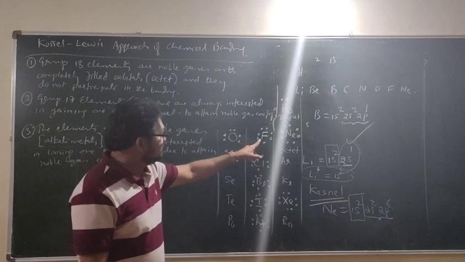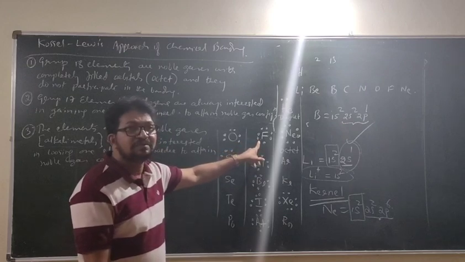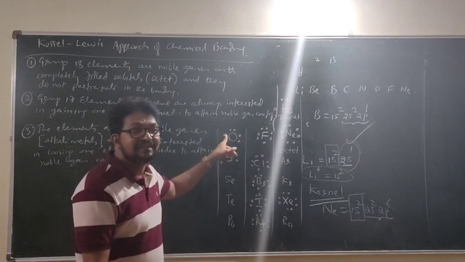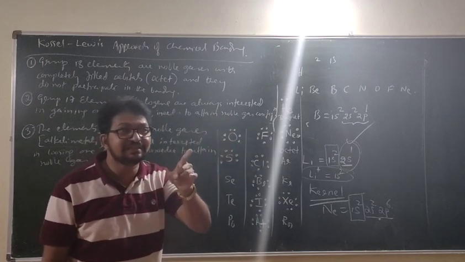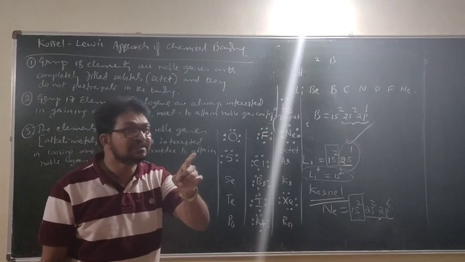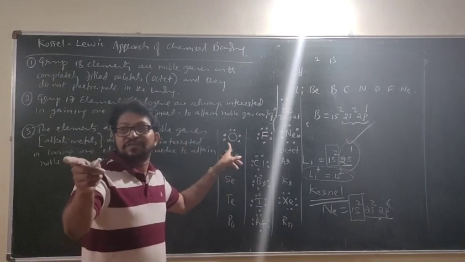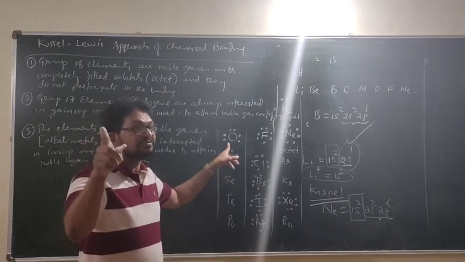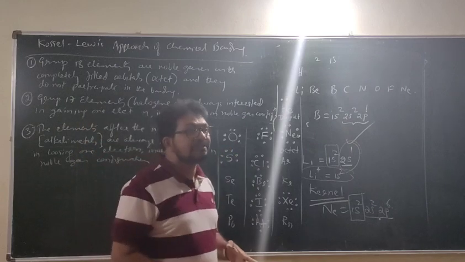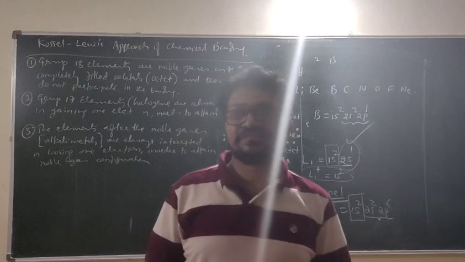The oxidation number of oxygen is how much? -2, because it is interested in gaining 2 electrons.